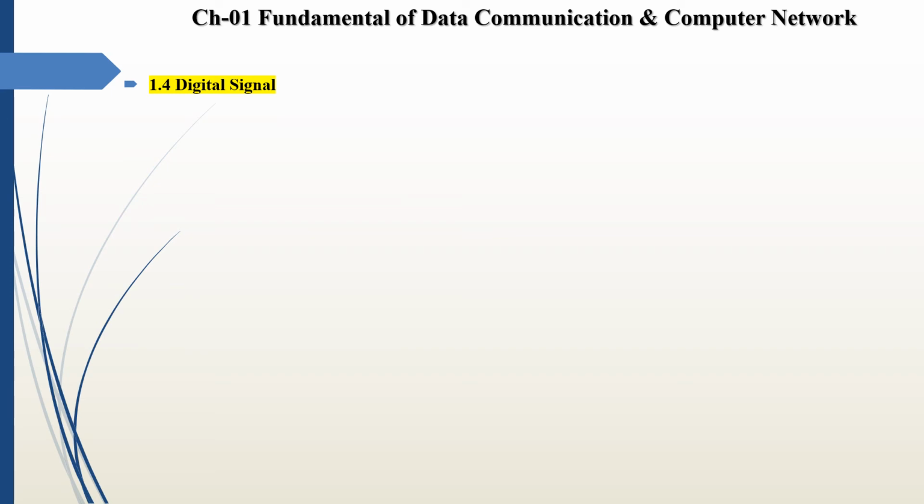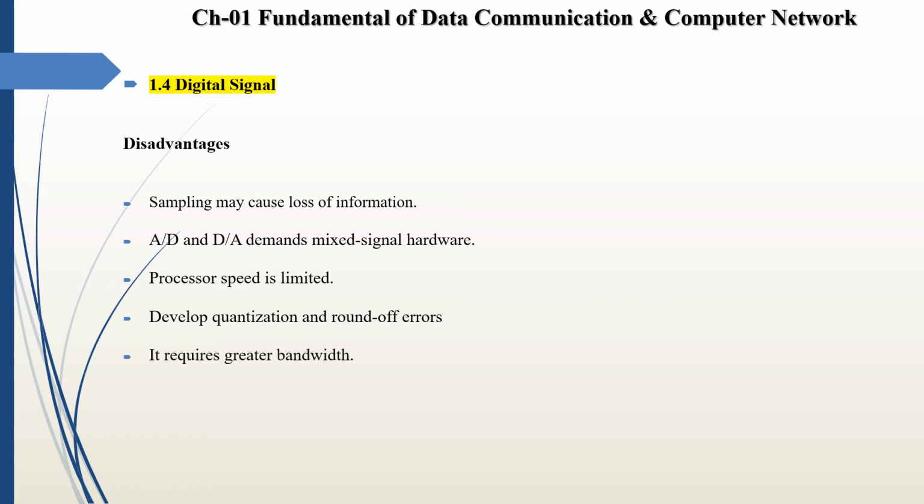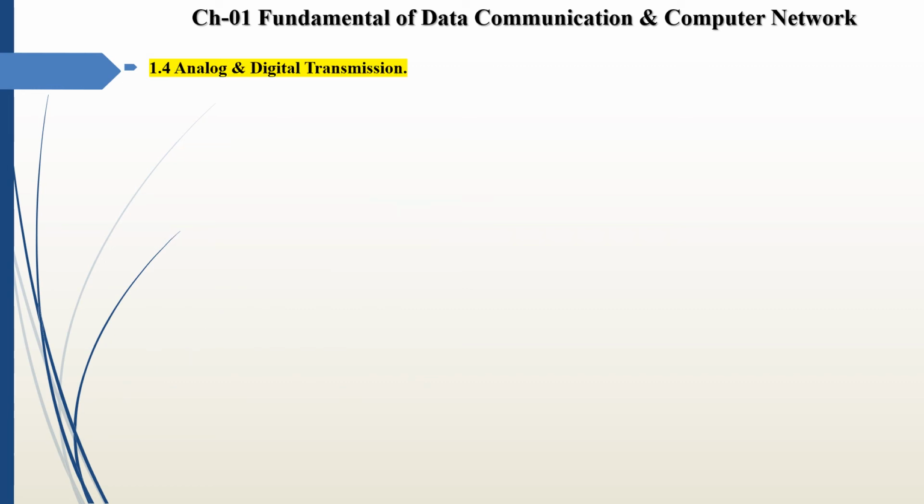Now we see the disadvantage of digital signal. First is sampling may cause loss of information. Then second disadvantage is AD and DA, that is analog to digital and digital to analog converter demands mixed signal hardware. Processor speed is limited. Next one, quantization and round of errors. It required greater bandwidth. System and processing is more complex. So this is about digital signals.